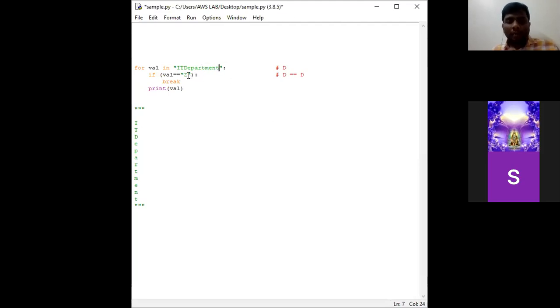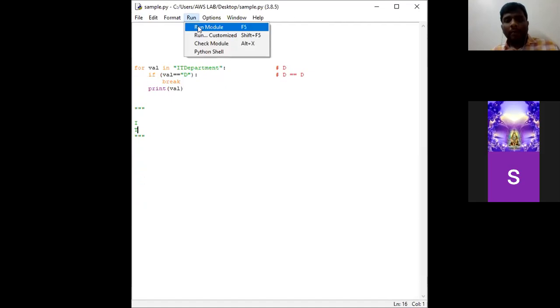Okay, now first we shall check by keeping D here. When we perform this execution with D, the output will be this. The output should be IT. Go to File, save the program and press the F5 button.